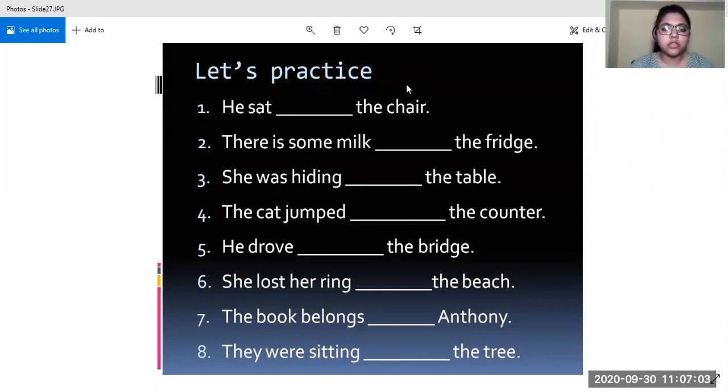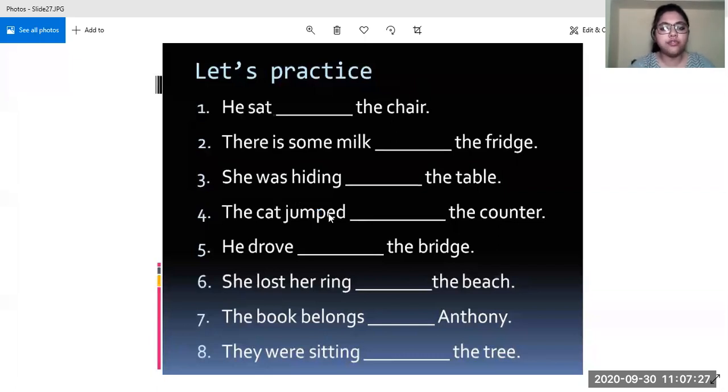The same difference which I told you between in and into is between on and over. On is used for something which is kept still on something, while over is used for something which is in motion. So the cat jumped over the counter will be the answer. Got it?